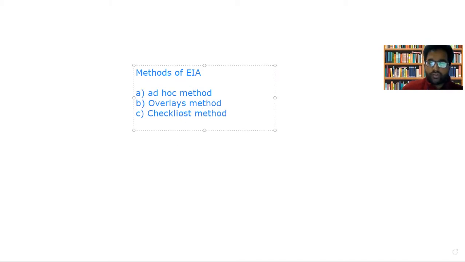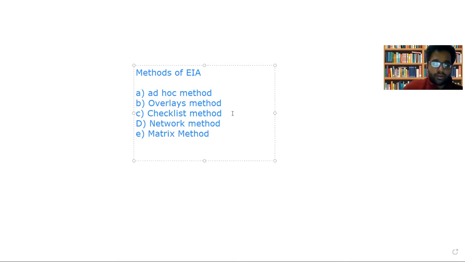D, network method. E, metrics method. And finally, F is computer aided method.